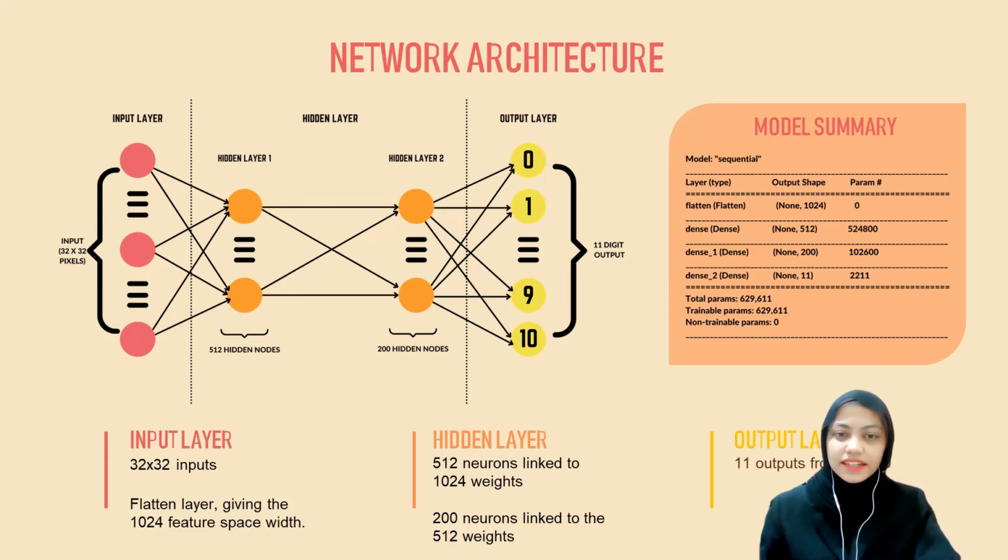In the second hidden layer, there are 200 nodes or hidden neurons linked to the 512 weights. So the total number of coefficients in this network is 102,600. Lastly, in the output layer, the output layer will be 11 because there are only 11 classes in this model.